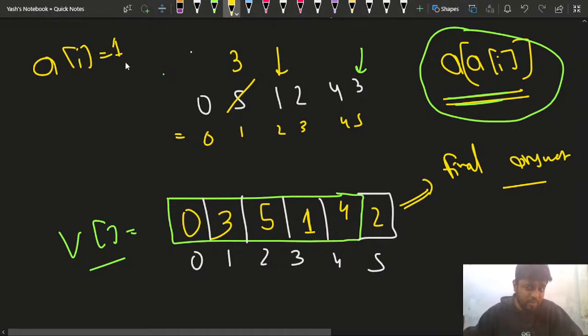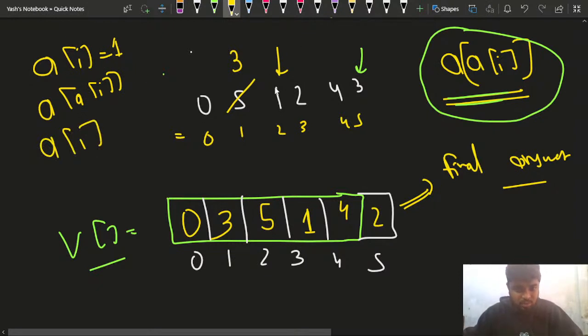Why? Because if a of I is 1, then a of I will be nothing but a of 1, right? A of 1 is 3. So at this particular position also I might end up writing 3, whereas actually the answer should have been 5, right?